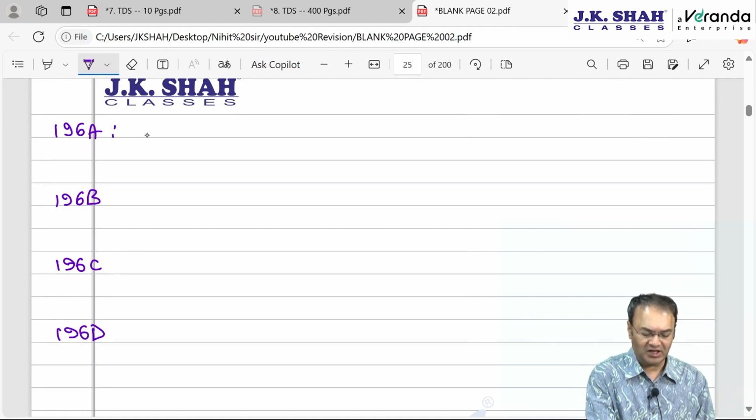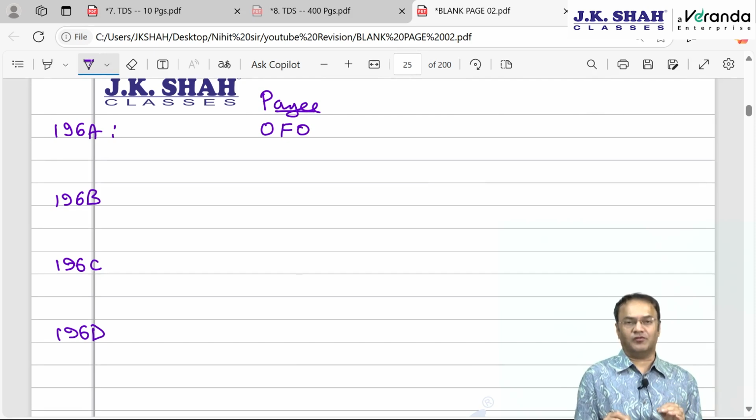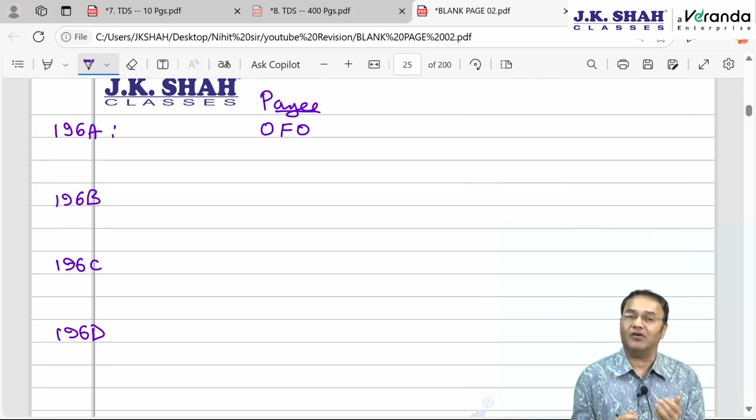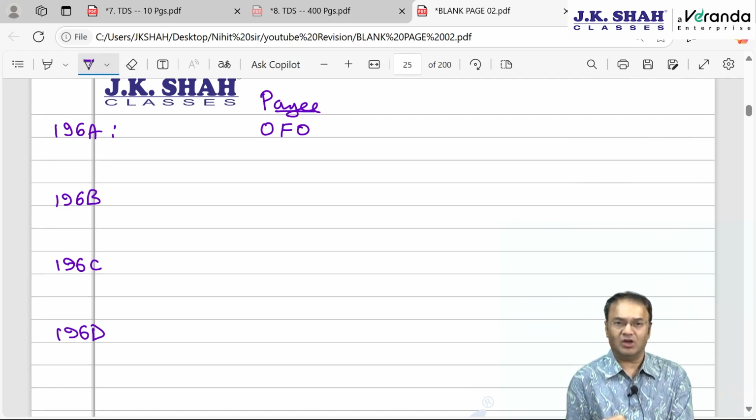Now 196A is applicable to any person making payment to, for these sections, the payee should be an OFO, Overseas Financial Organization, meaning an offshore fund or overseas financial organization. What is OFO and what is FII, and how they are different, we had discussed. FIIs and OFOs both are incorporated outside India. Both of them come to India for investment. Both of them require SEBI approval. The only difference is that FIIs do not collaborate with anybody. They come to India directly. On the other hand, OFOs first collaborate with some public sector company or insurance company or bank.